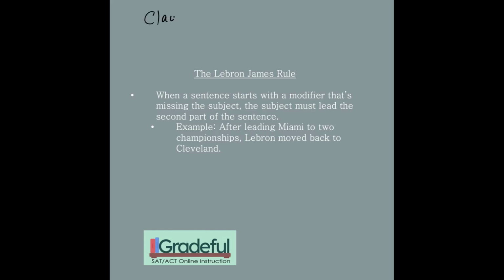A clause is something that has a subject and a verb. For instance, if we said, John jumped. Jumped is the verb, and John is the one who did the verb, the subject. A modifier, on the other hand, is something that's missing the subject, the verb, or both. Now, if a sentence starts with a modifier that's missing its subject, then the subject must lead the second part of the sentence. So here's an example of that.